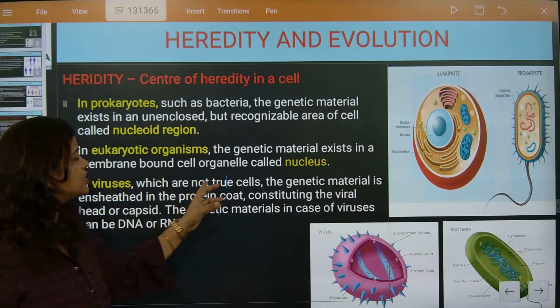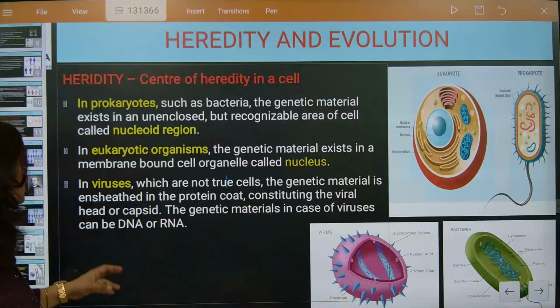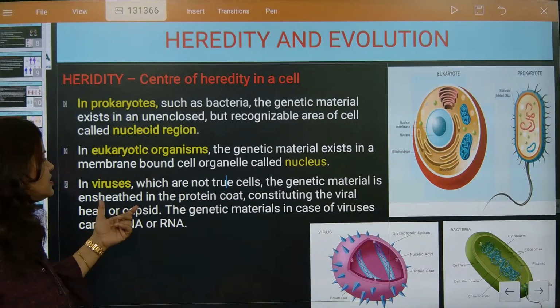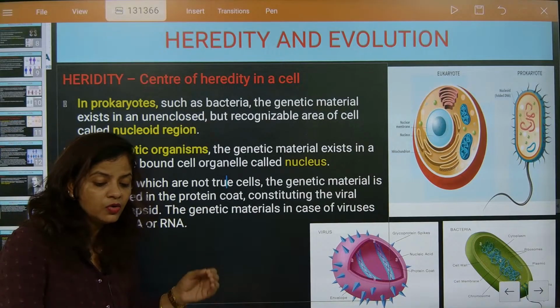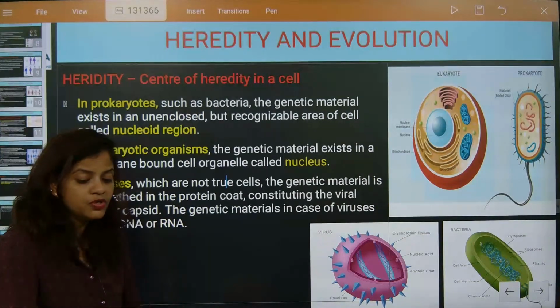In virus, which are not true cells, the genetic material is in-seated in protein coat. Where is it in-seated, beta? In protein coat. Remember this one. This is the most important thing.